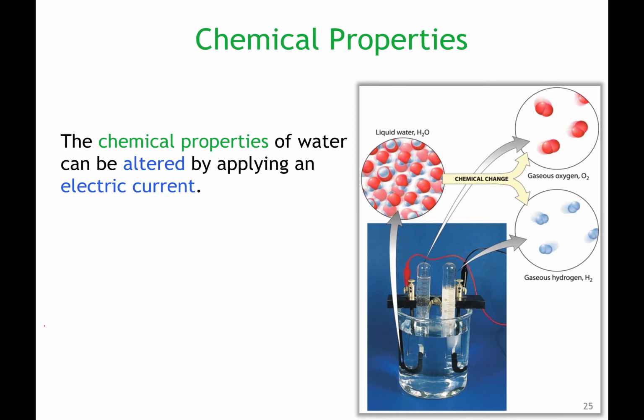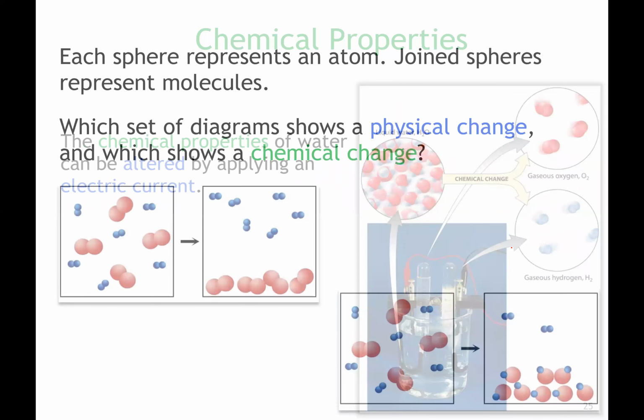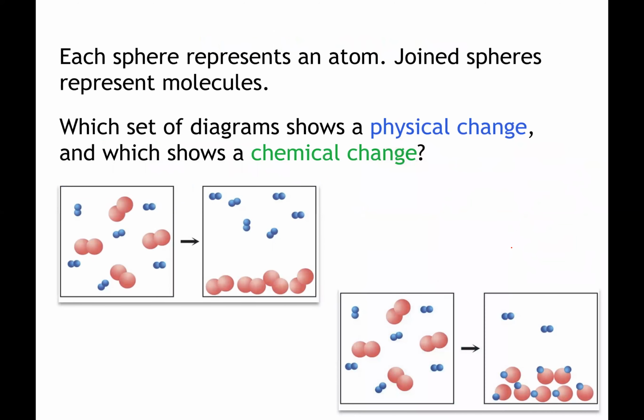Can we alter the chemical properties of water? We said we could alter its physical properties by adding or removing heat. Yes, we can have a chemical change when we apply an electric current and separate water into oxygen gas and hydrogen gas. So that would be an example of a chemical change because we're altering the chemical properties. It's becoming something else, right? So now we have 2 examples right here, right?